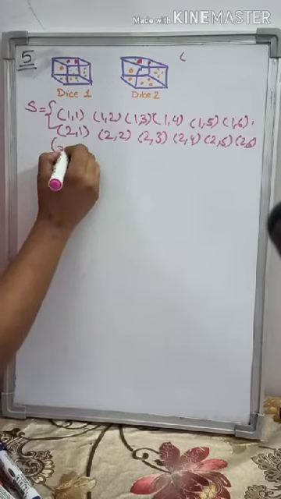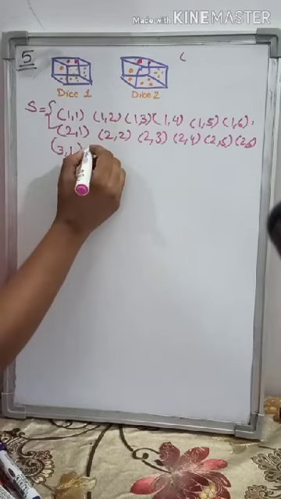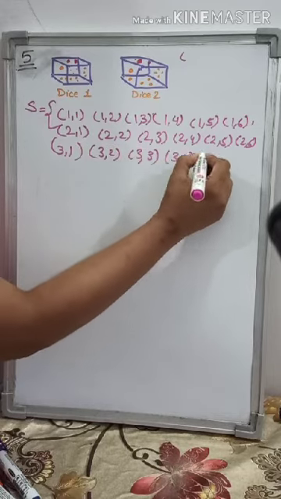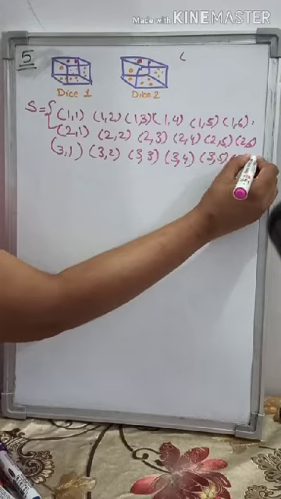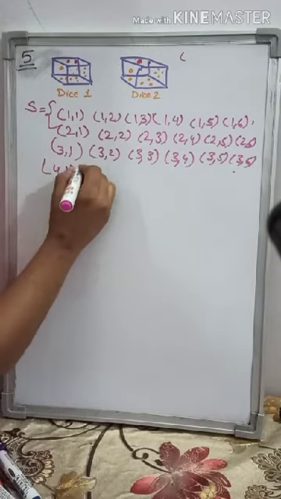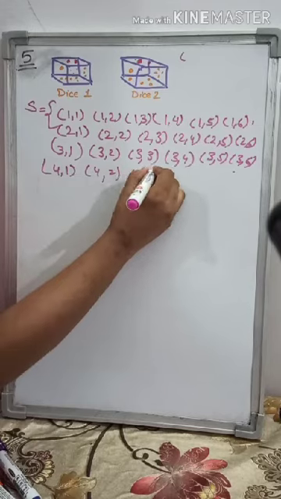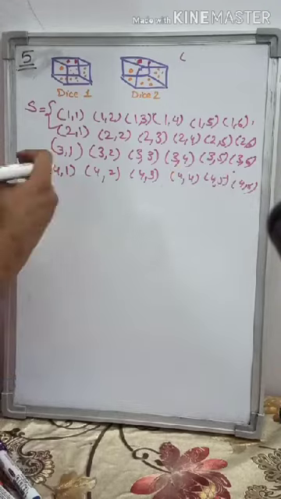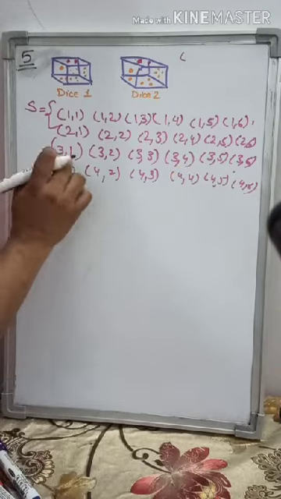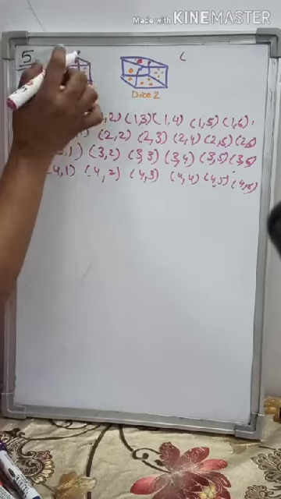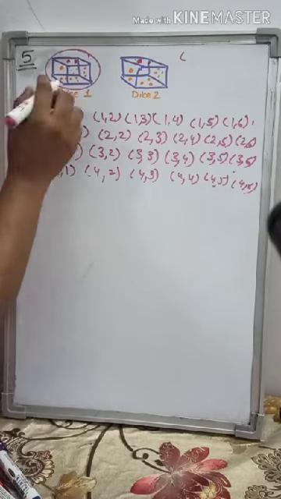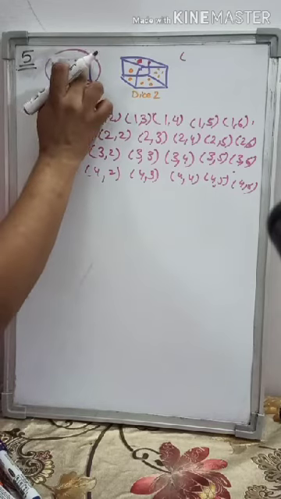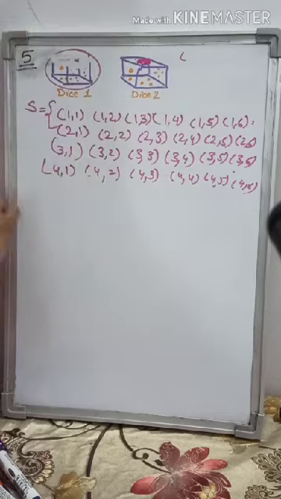Then 3, 1: first is getting 3, other one is getting 1 on the upper face. 3, 2, 3, 3, 3, 4, 3, 5, 3, 6. Then next 4, 1, 4, 2, 4, 3, 4, 4, 4, 5, 4, 6. Now how do you know what 4, 1 means? It means first dice is getting 4 on the upper face and other one is getting 1 on the dice.